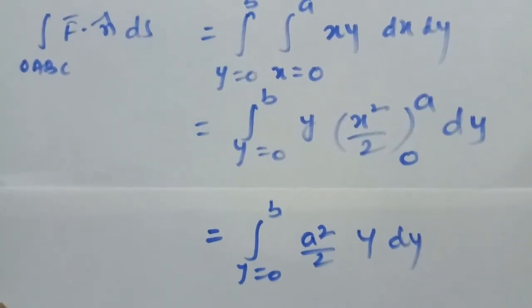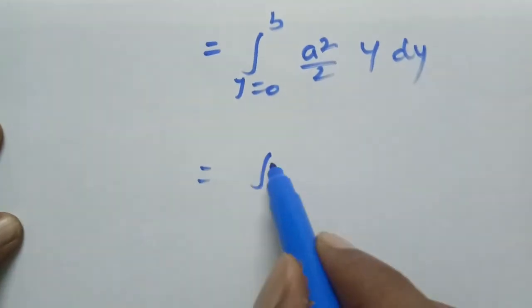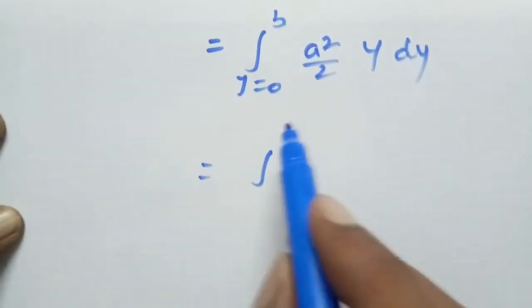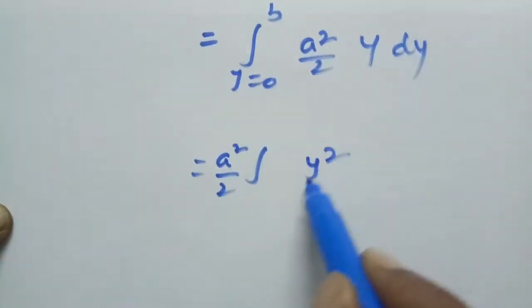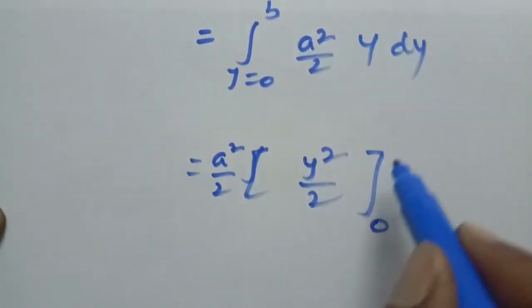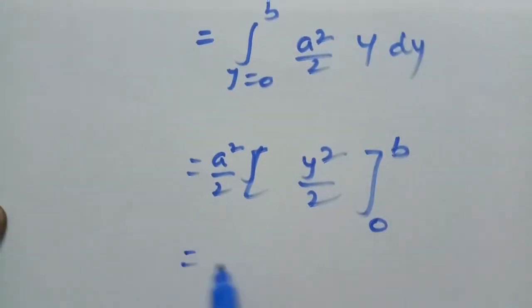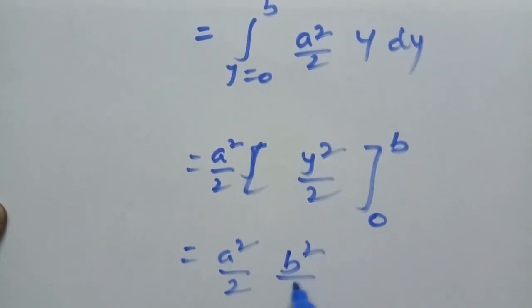Therefore, this is a square by 2 into the integration of y, that is y square by 2, limits 0 to b. Therefore, this is a square by 2 into b square by 2, upper limit minus lower limit 0.